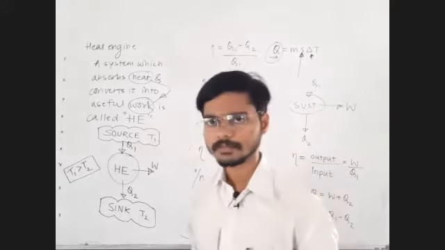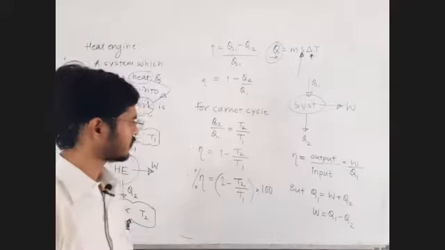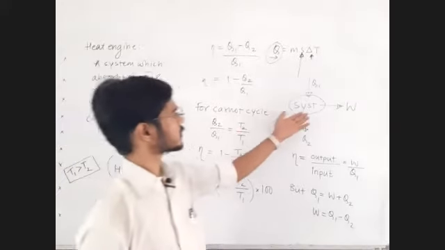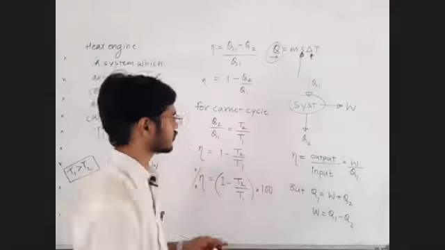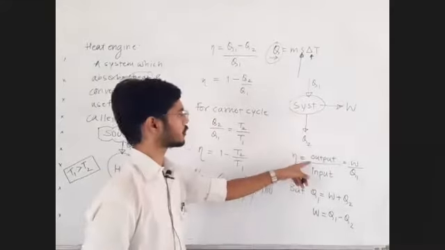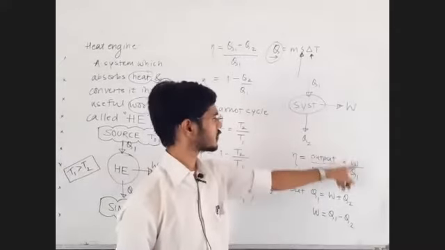Good. Now how to write the efficiency of any heat engine? It's in front of you. This is as good as a heat engine. This is the same formula you will be using. Efficiency is output upon input. What is the output? Sir, work is the output. What is the input? Sir, heat is the input.